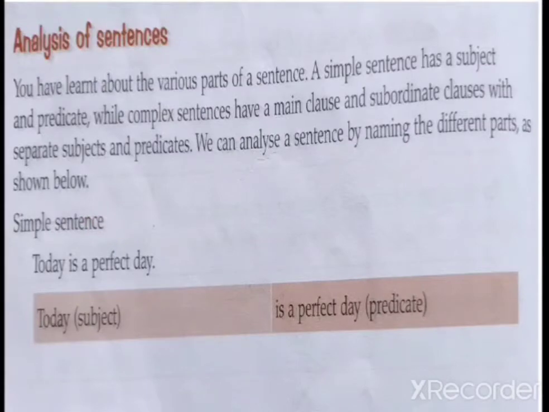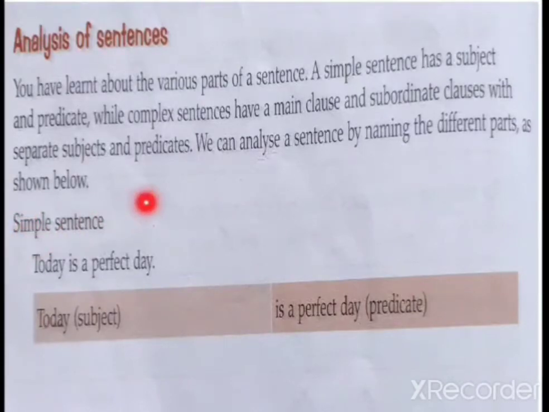Whatever we learn, that only here we have to mention. Here we have to write each and every word: that it is a subject, it's a verb, it's a predicate, it's a main clause or subordinate clause. That only we have to mention here clearly. Otherwise we have already learned all these things. Now how to analyze? It's already given here.